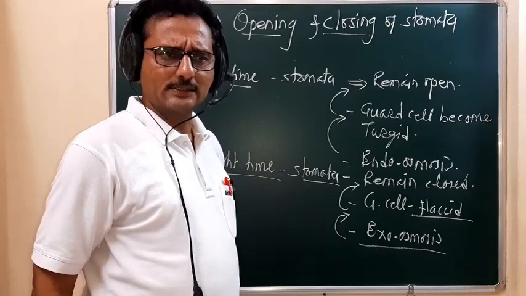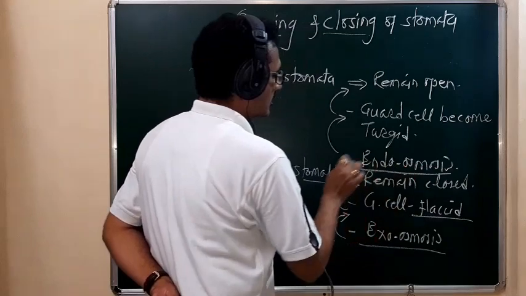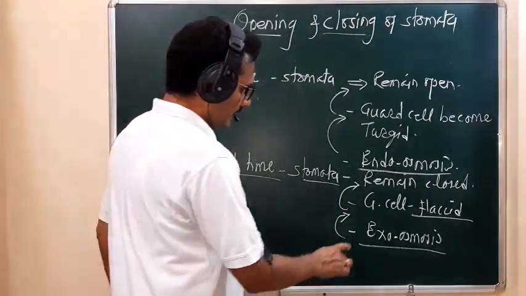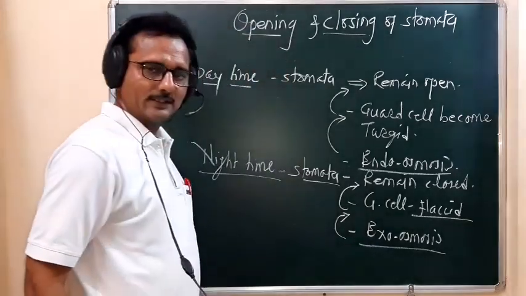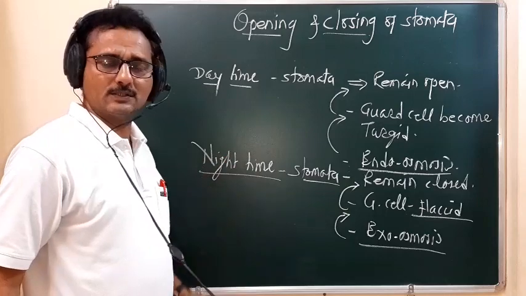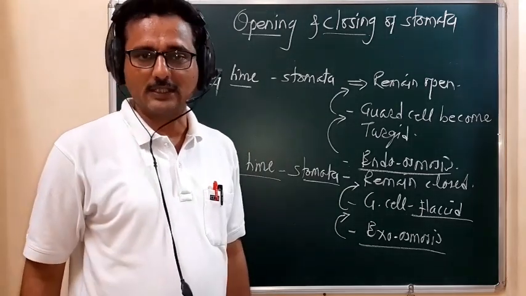Then why does endoosmosis take place during the daytime, and why is exoosmosis seen during night time? This takes place because of the change in osmotic concentration of the guard cell.